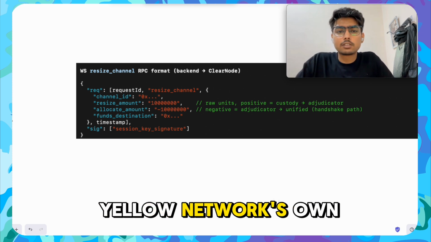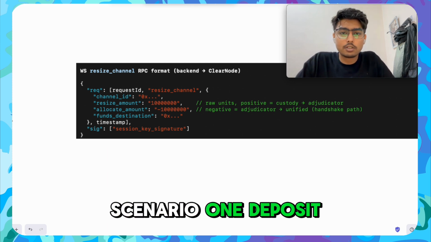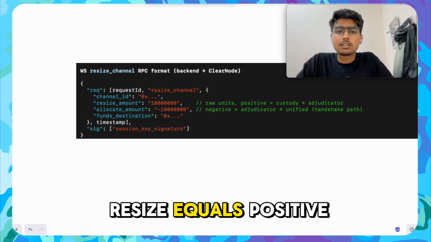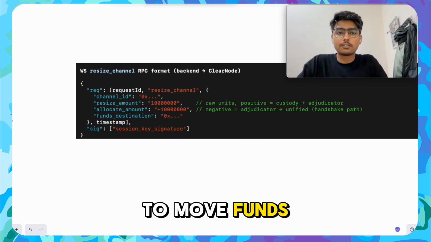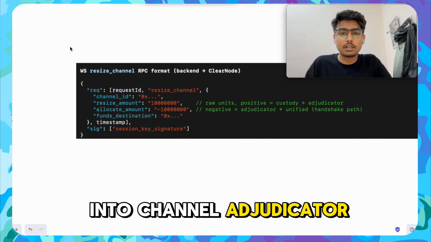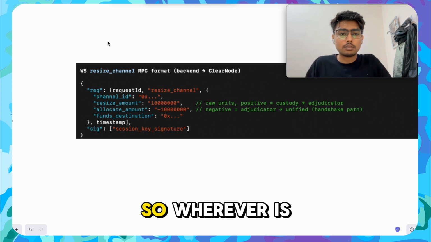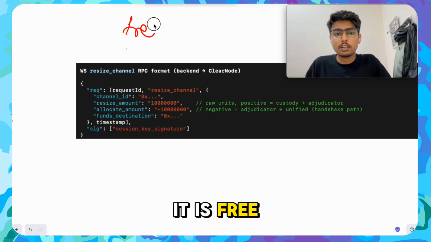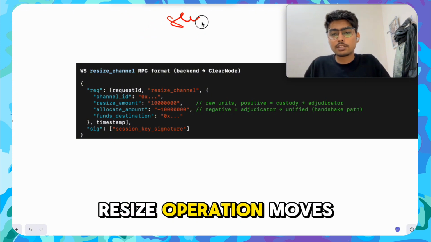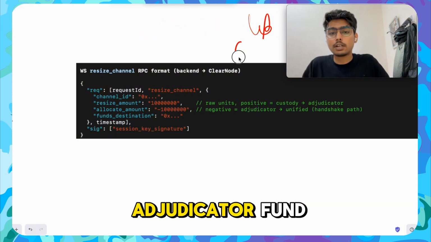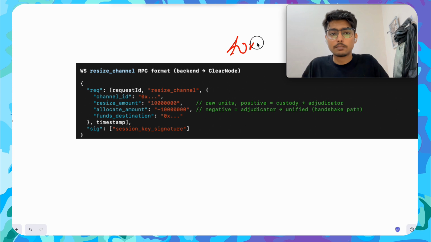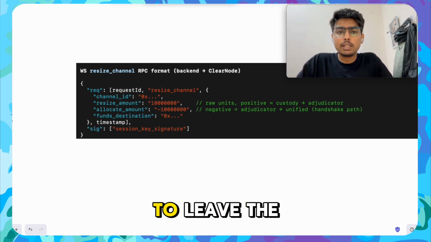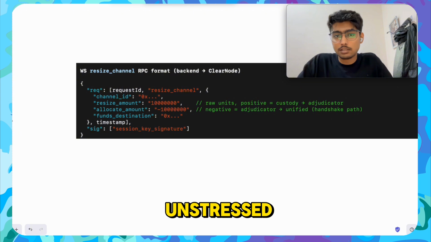This follows what Yellow Network's own documentation calls scenario 1, depositing. This is depositing additional funds. The rule is resize equals positive X to move funds from custody free into the channel adjudicator. Whenever we deposit from wallet to the custody, it is free, so the resize operation moves it to the locked adjudicator funds. And allocateAmount equals 0 to leave the unified balance boundary untouched.